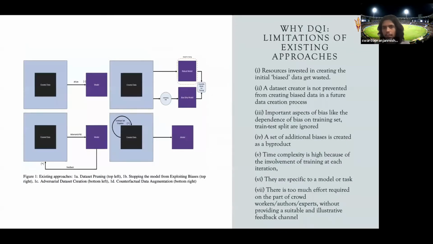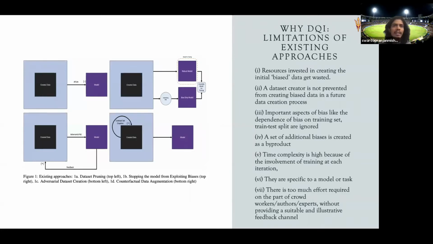Before that, you must be thinking that we have several other, just a little bit of related works. We have recently several different works to basically handle bias. The first one is on the top left in this image here: A-Flight, that's adversarial filtering. This is basically dataset pruning.